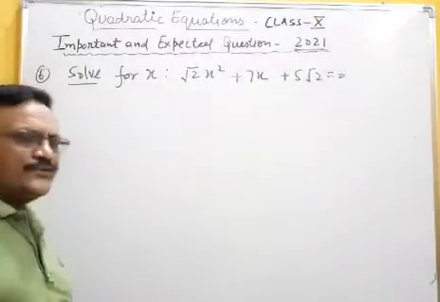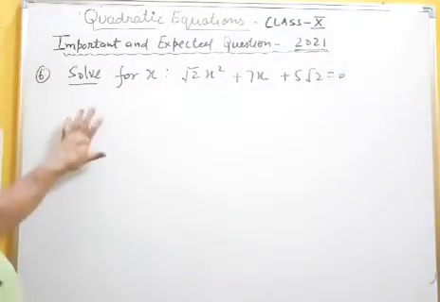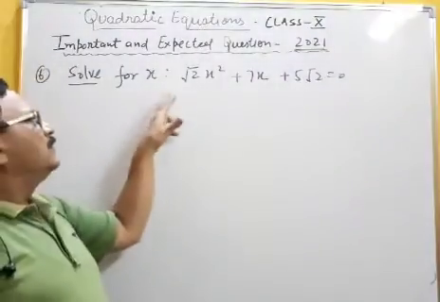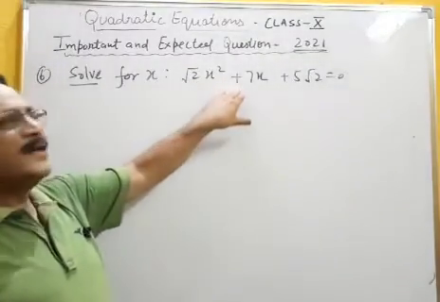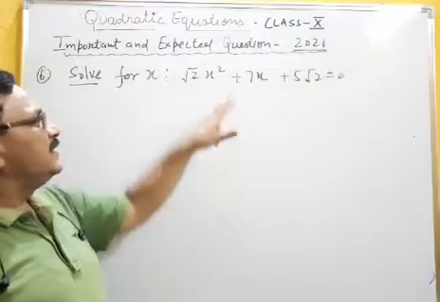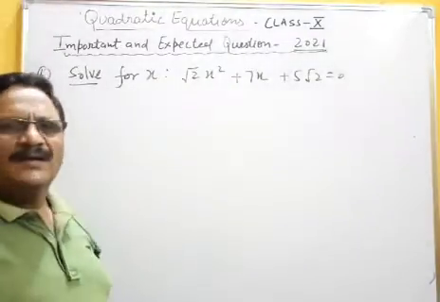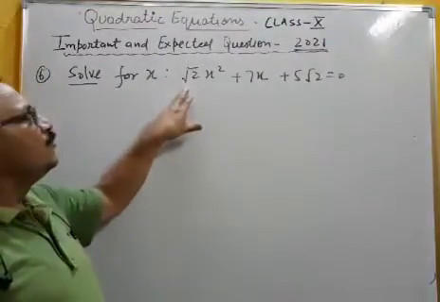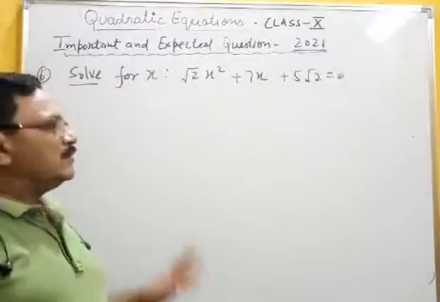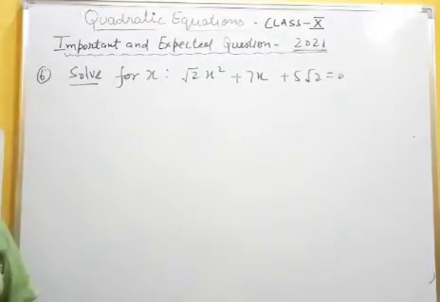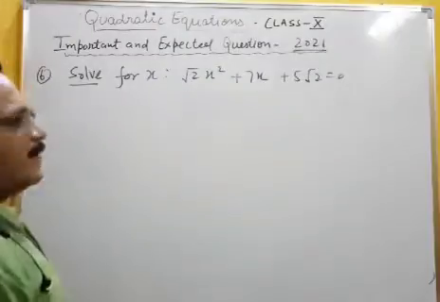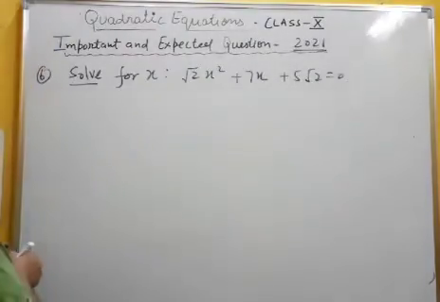This is not a difficult question. They can ask you this question using 2x square plus 7x plus 5 root 2, under root 2x square. Here maybe minus 7, only this will change for 1 mark. Here they can make it minus 7. Or a different digit, take any root 3, something like that. So it is a 1 mark question and an important question for 2021. In MCQ you can also write it. So how will you solve?